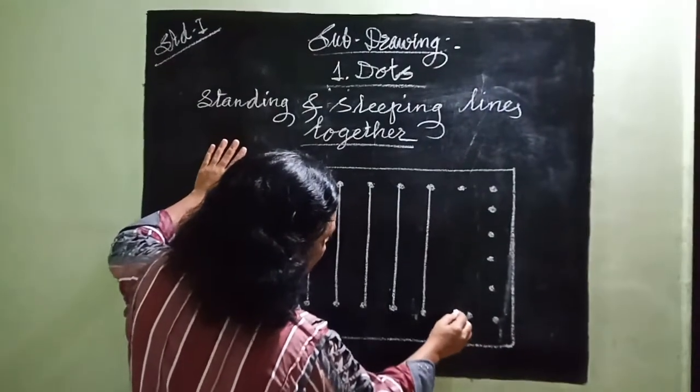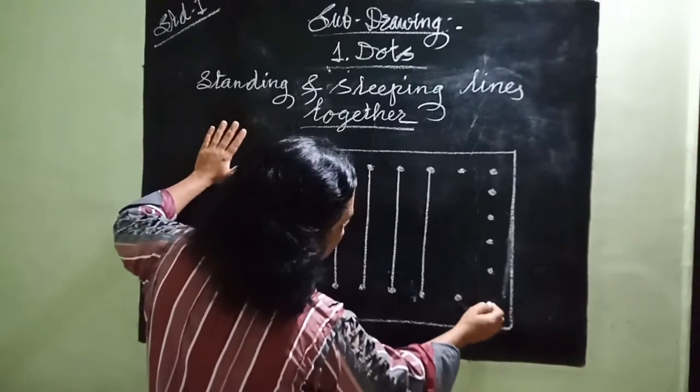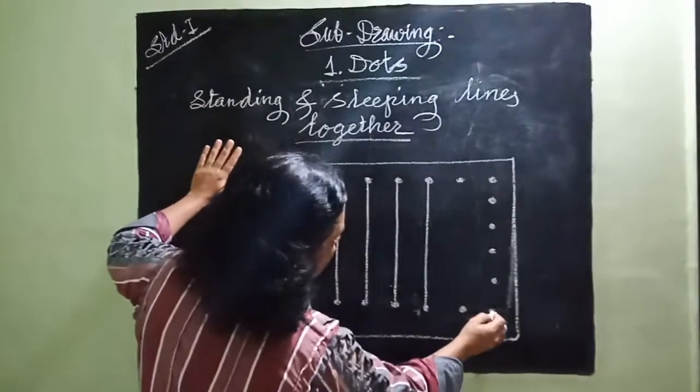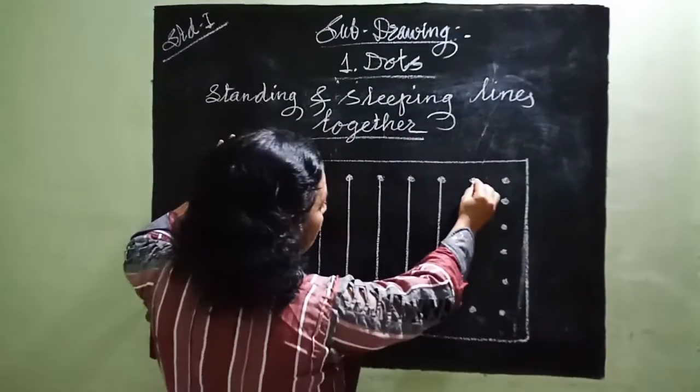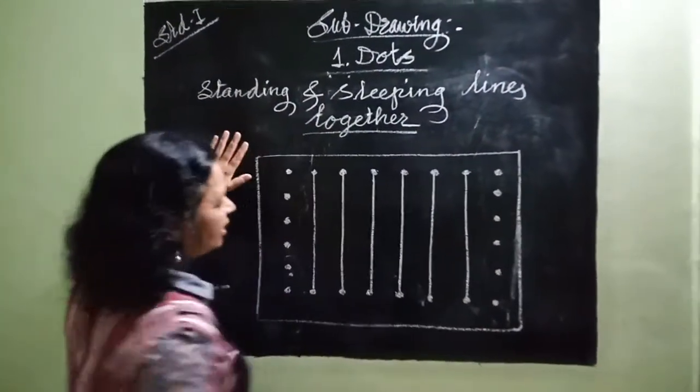You don't have this problem that I face because the dots are correctly given there. So join again. It's bent slightly, okay, no problem.